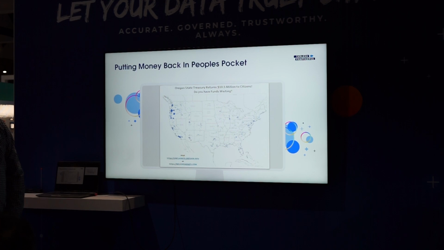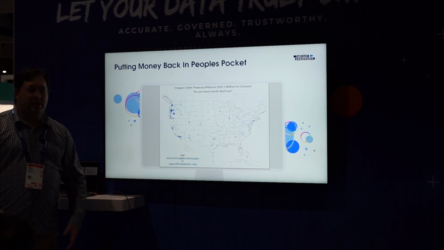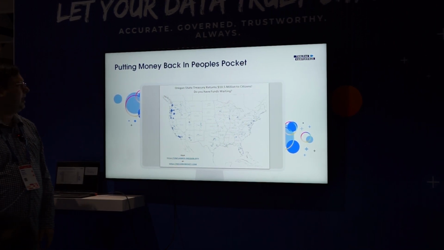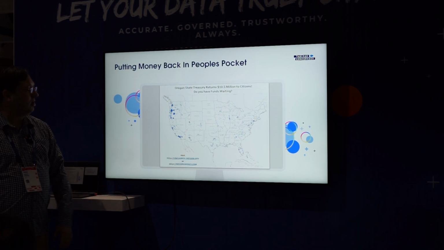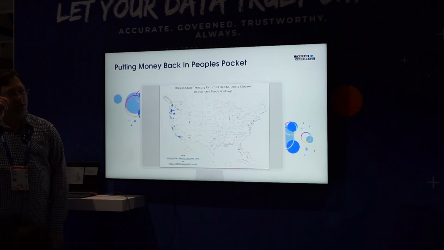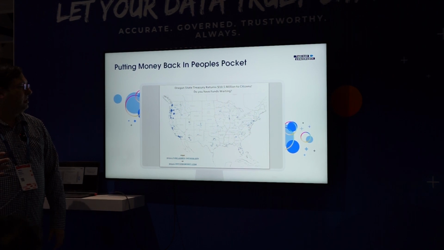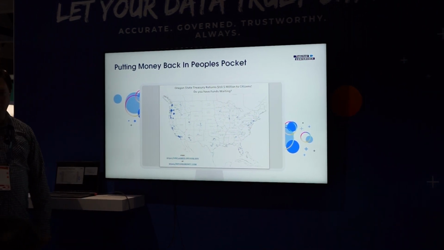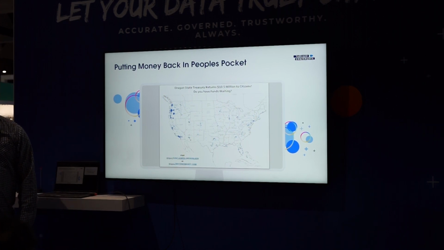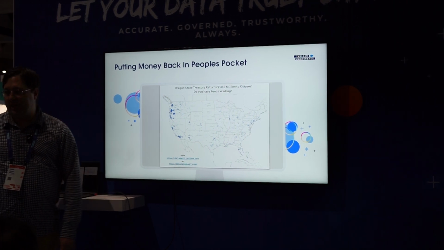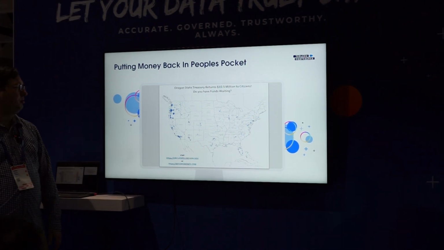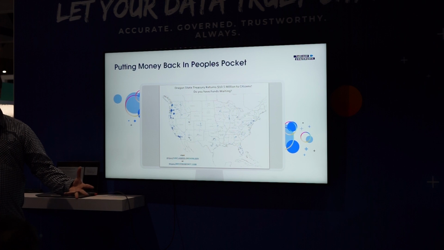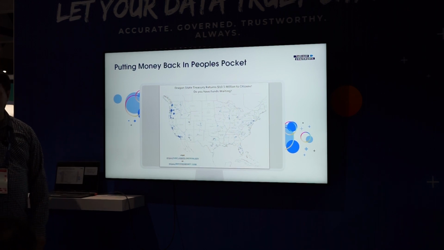I want to finish up with one of the dashboards that I had some fun creating. This was from a campaign that our Unclaimed Property program released a few years back. Looking at people that had money owed to them, that we could validate their address, social security number, and name. We actually just mailed the check out to them. So we sent out over $10 million in checks to people that had lived or at some point in Oregon. Checks went all over the country, and people just got checks in the mail, anywhere from $50 up to $10,000.